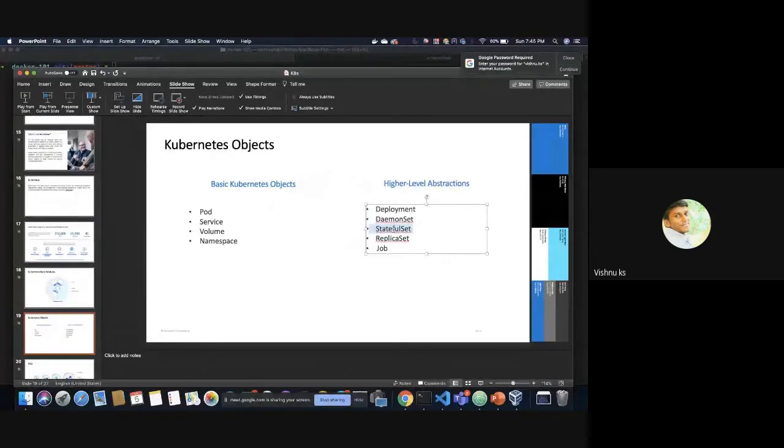So this is mostly used for stateful applications. There are two types of applications: stateless and stateful. Stateful applications are applications where we need to manage the session of the user, and applications like DB and all these things we need to deploy as stateful.